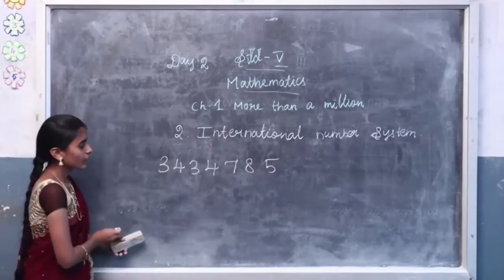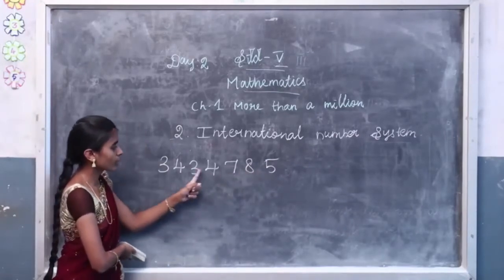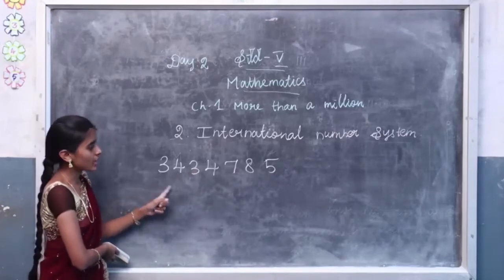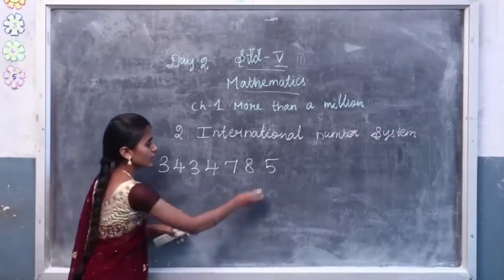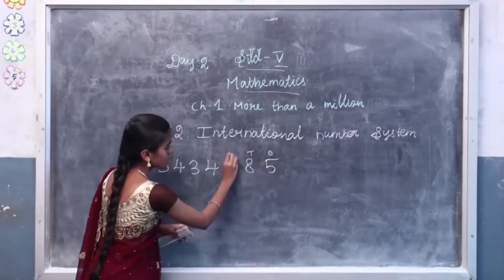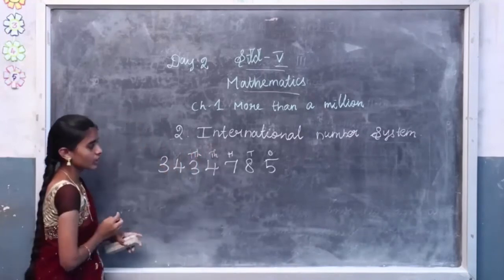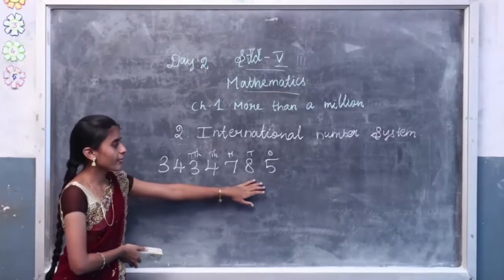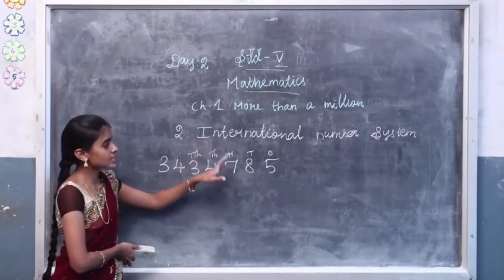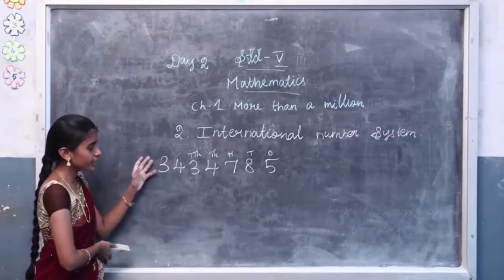Okay, see the number. How many digits are there? 1, 2, 3, 4, 5, 6, 7. 7 digits. So how do we write the place values of this number? Ones, tens, hundreds, thousands and 10,000s. The place values of the first 5 digits are the same in the Indian number system and the international number system. After the fifth digit it will change.